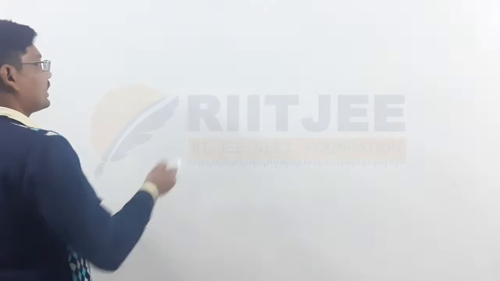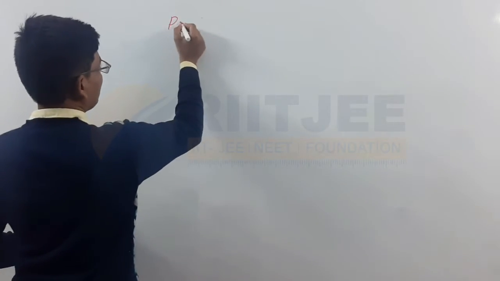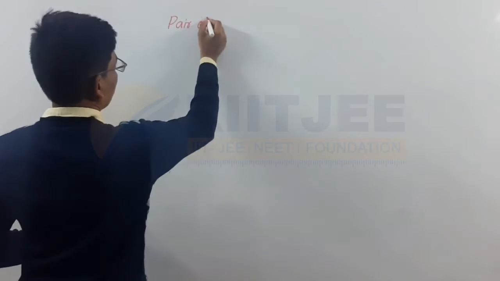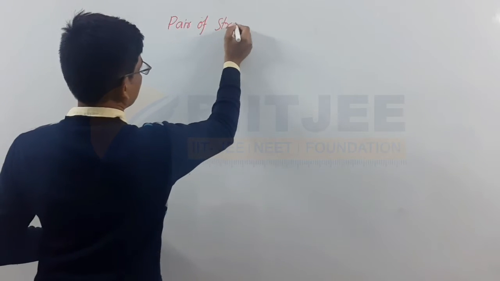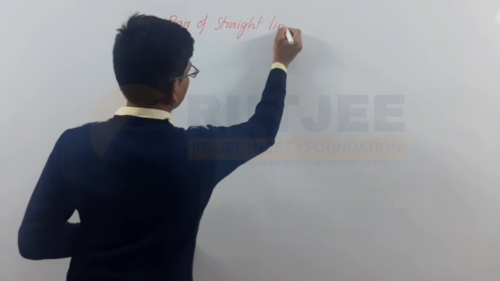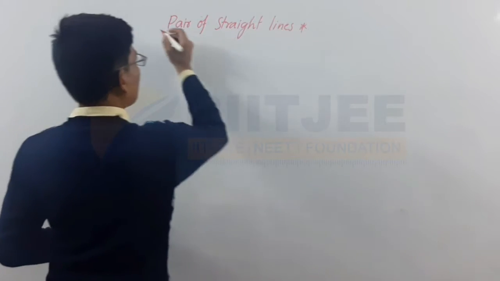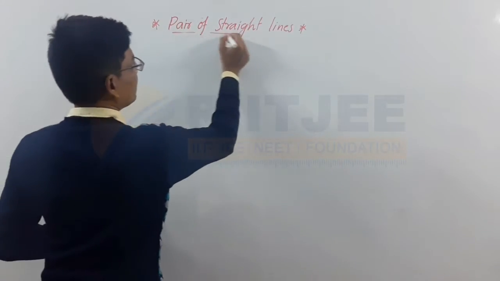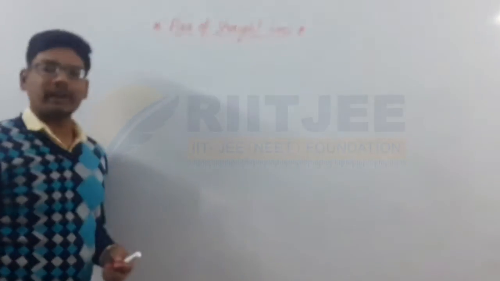Pair of straight lines chapter is the next chapter after the straight line chapter. This is an interlinked chapter of the straight line chapter. And if you discuss pair of straight lines, this is the fourth chapter of Mathematics B, pair of straight lines. This is a new chapter name, an interlinked chapter of the straight line chapter.